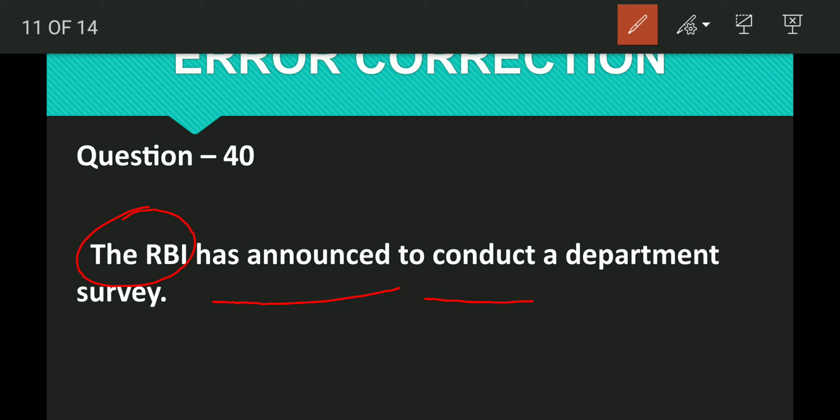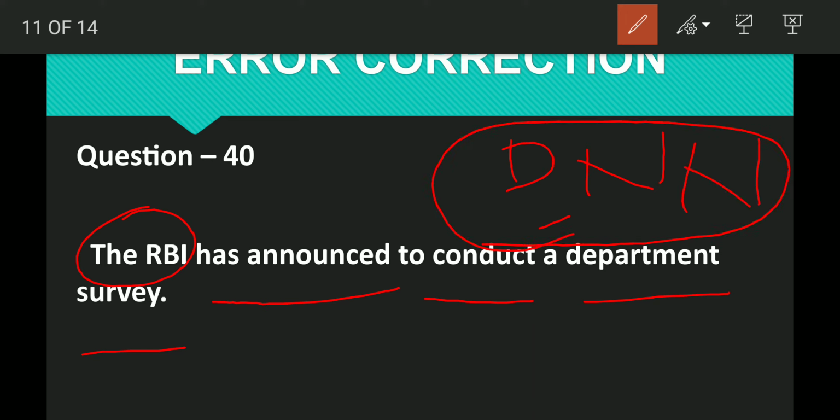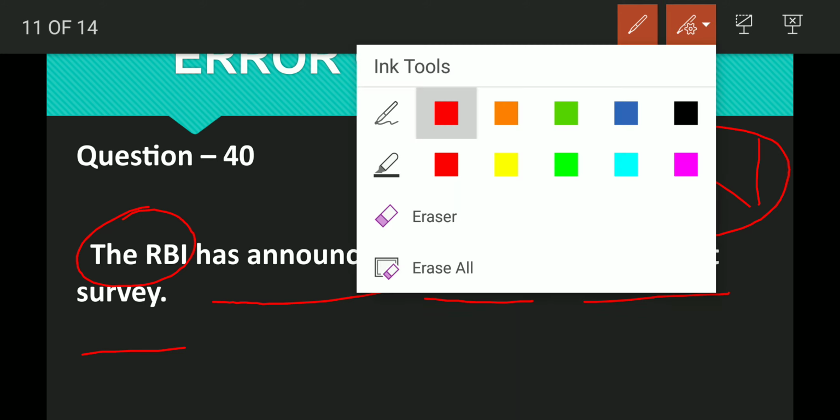So now, a department survey means A is the determiner, department is the noun, survey is the noun. This is the noun phrase. If you know the construction of a noun phrase, then you can make the sentence correct. If you are getting 3 words in a noun phrase, what exactly do you have to do?